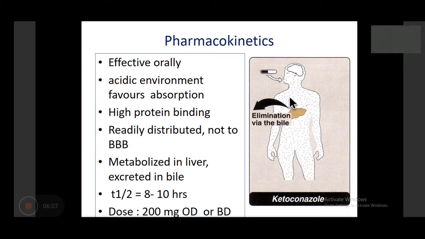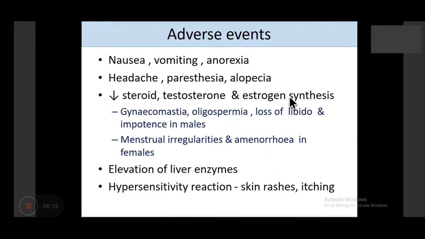So it is safe in renal diseases. Half-life is 8 to 10 hours, with doses of 200 mg once a day or twice a day. This is very, very important to remember. The adverse effect profile of ketoconazole, apart from GI upset like nausea, vomiting, anorexia, includes headache, paresthesia, and alopecia.